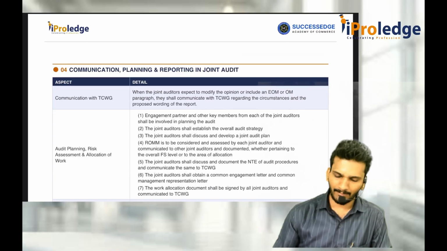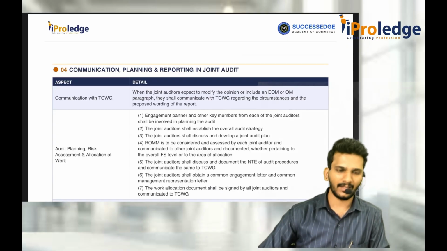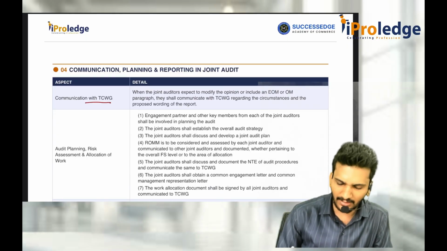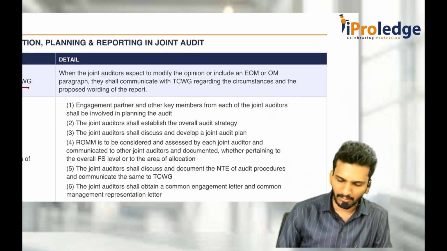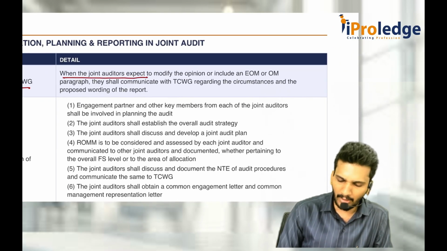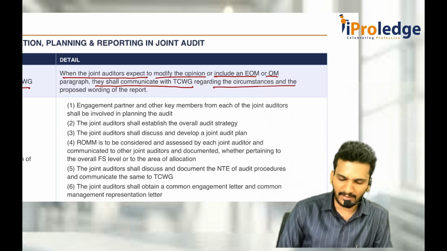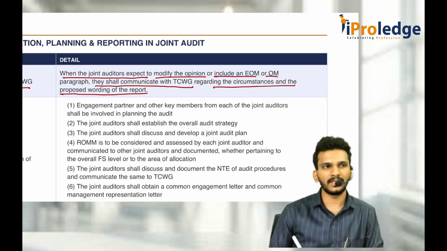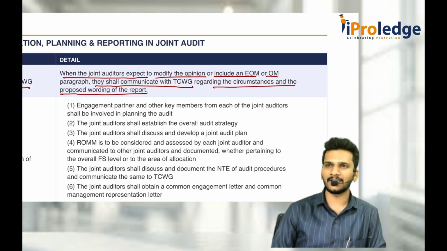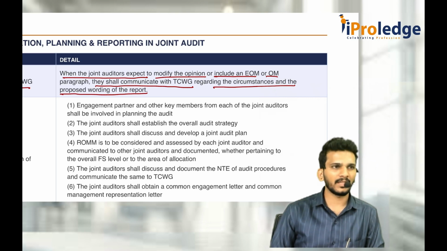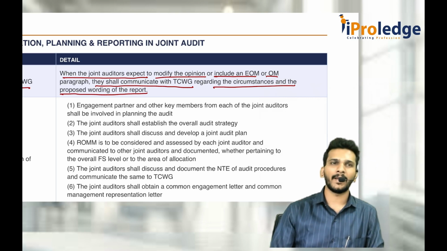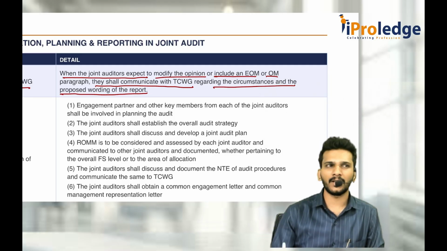Then communication, planning and reporting, three concepts are remaining. Sir, what is communication with TCWG? Whenever joint auditors expect to modify the opinion or include an EOM or other matter paragraph, they shall communicate with the TCWG regarding the circumstances and proposed wording of the report. See, in 701 also, 706 also, we told that whenever you want to touch the key audit matter or another matter, first talk to the management. Sir, I want to put some key audit matter or EOM matter. Is it okay for you? If you have any problem, please let me know. That is what you have to tell.